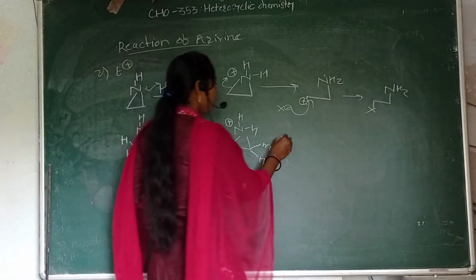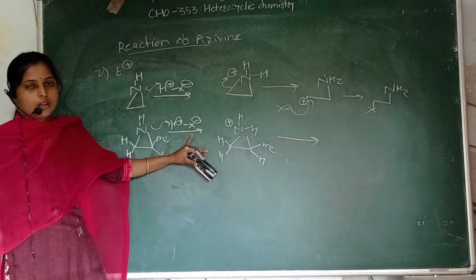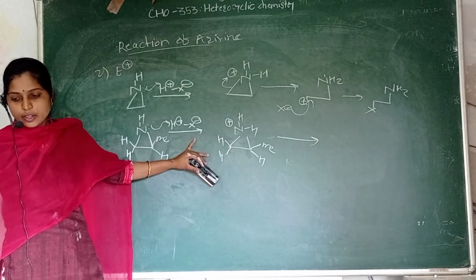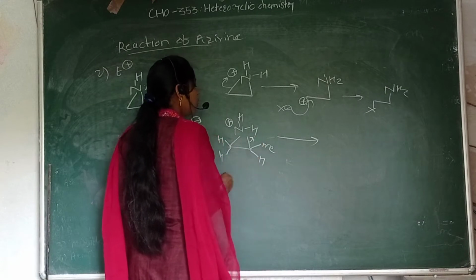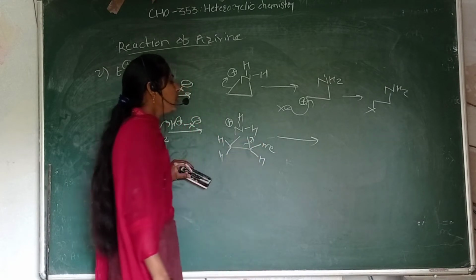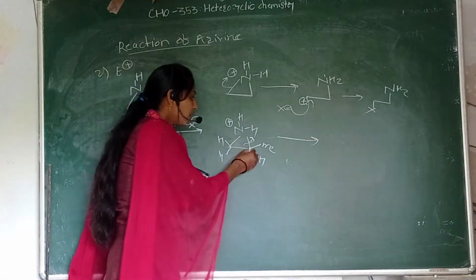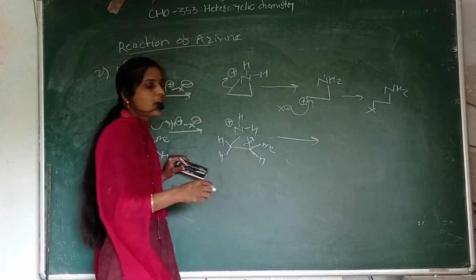In the next step, the addition of X minus will take place. First of all, the ring opening reaction takes place on this side. Why? Because here there is formation of a secondary carbocation and here formation of a primary carbocation.